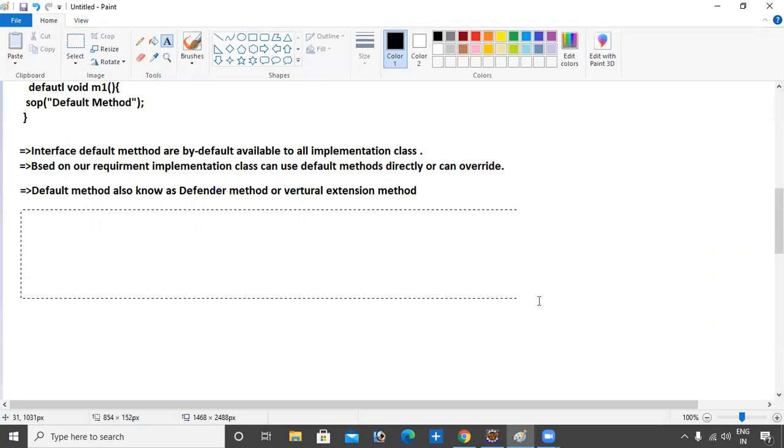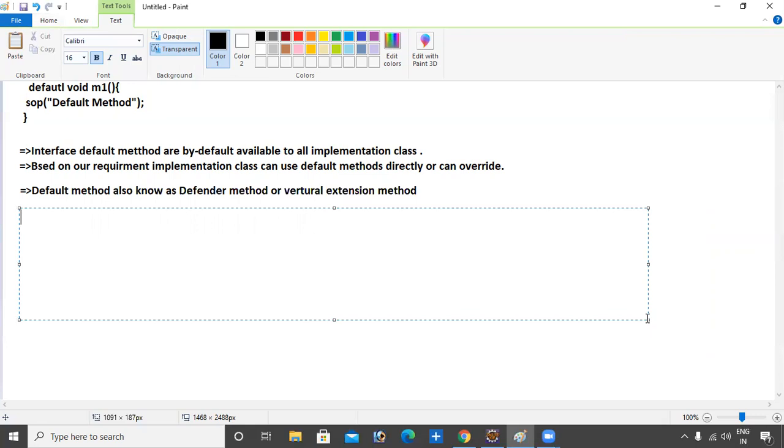Write down what is the main advantage of default method: without affecting the implementation class, we can add n number of methods inside the interface, increasing the functionality of the interface. This is the main advantage.